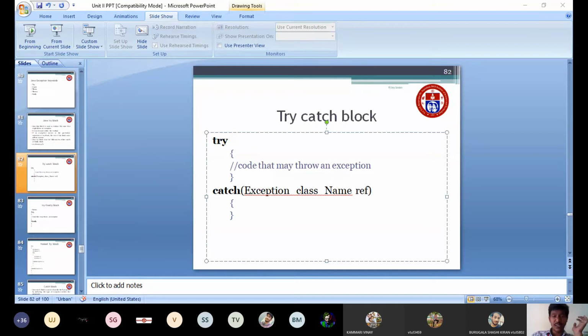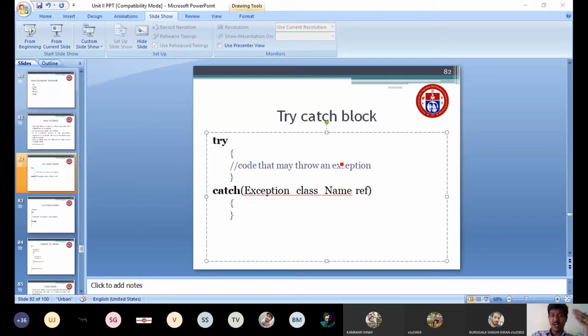In the catch block, what we have to mention is catch. Again, it is a keyword. Then it is followed by the exception name, which may be any one of the exceptions. I have already listed some examples: arithmetic exception, null pointer exception, array index out of bound exception.